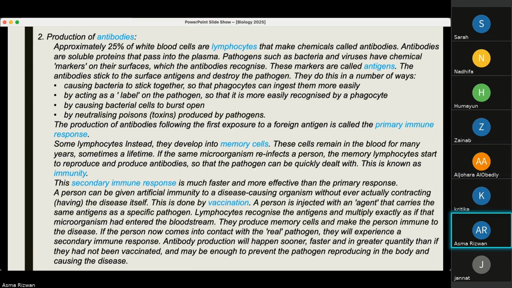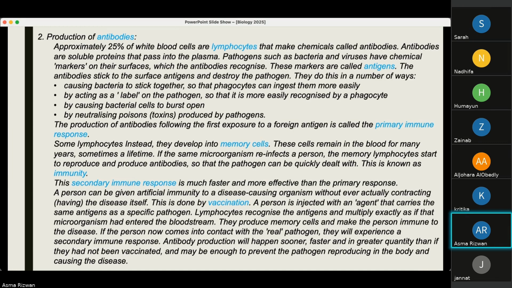How do they do this? In a number of ways. Causing the bacteria to stick together so that phagocytes can ingest them more easily. They act as a label, which means that they're easily recognized by the phagocyte. They cause bacterial cells to burst open, and they also neutralize poisons produced by the pathogens. Now, this right here, production of antibodies, which follows the first exposure to the entry of a foreign material, is called primary immune response.